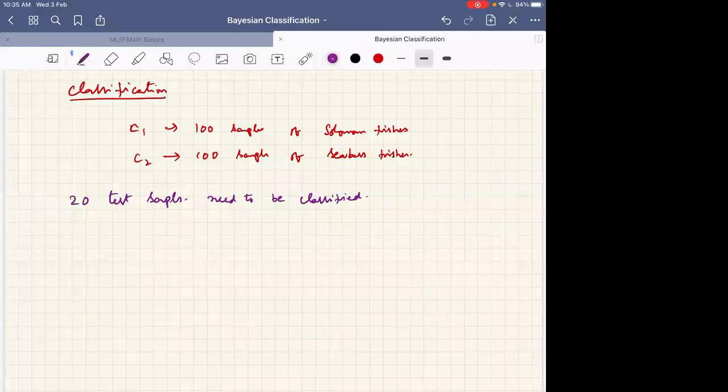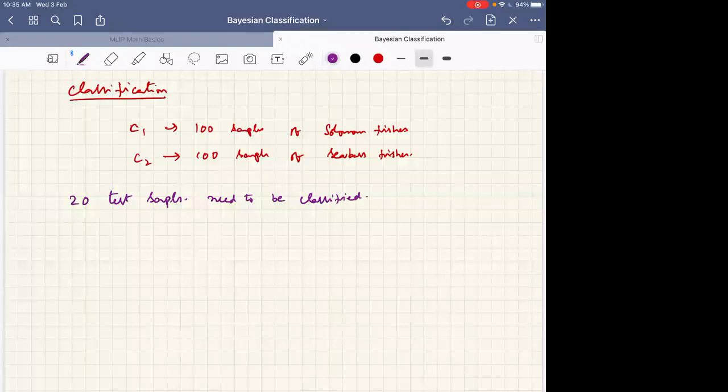Okay. So now, how should we do it? That's the question. Can anybody suggest how I should approach this problem? So you could compare one test sample with a few of the samples from each class. Very good. I will give you a little more detail since you have brought up the point.